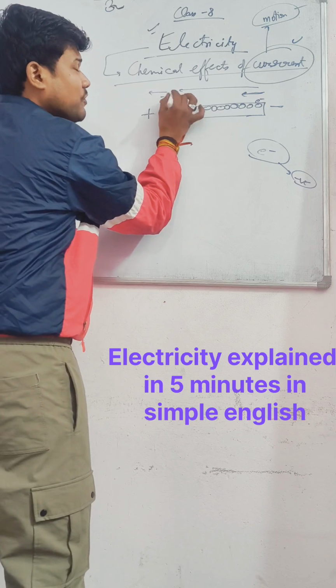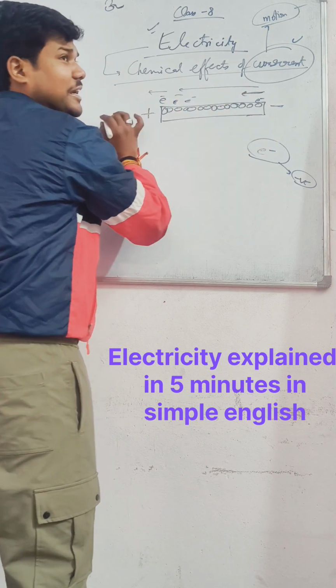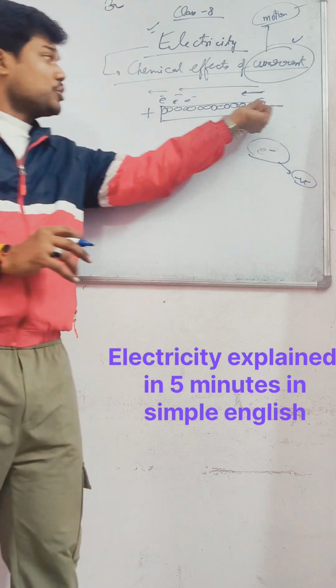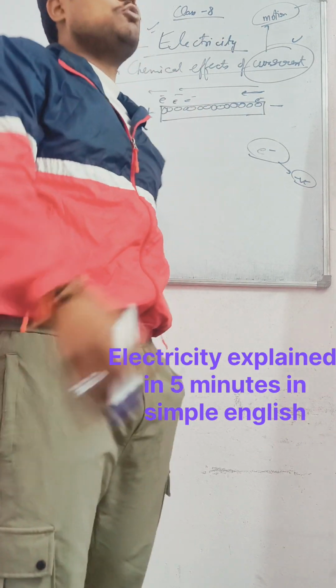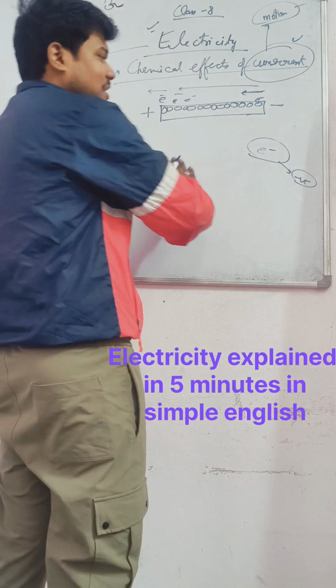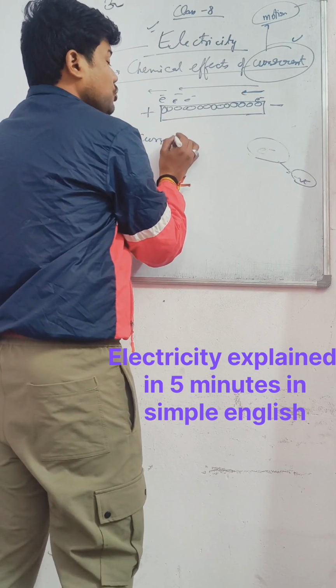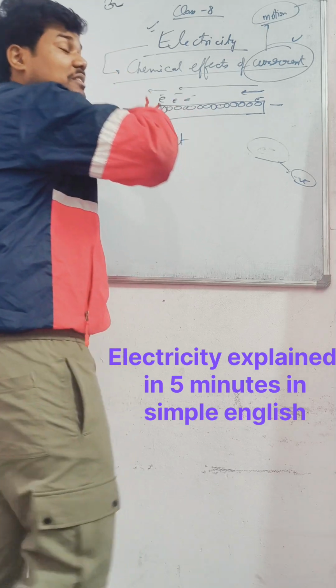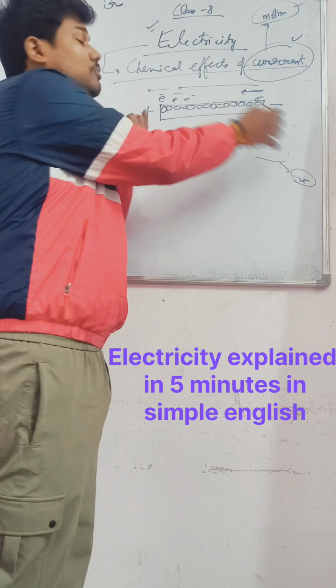So the electron starts moving from the negative terminal to the positive terminal. All the electrons, there is some motion created. So this is how the electron motion takes place from the negative terminal to the positive terminal. But the conventional current direction has been decided as positive to negative. You should always remember the direction of the current: scientists thought in the beginning that it is due to the movement of protons.